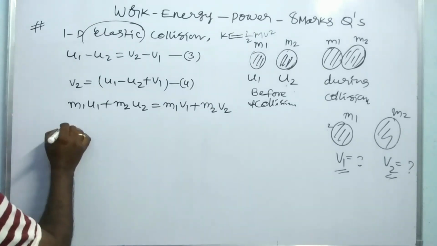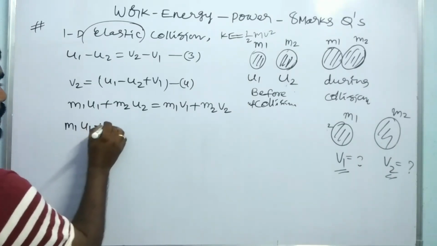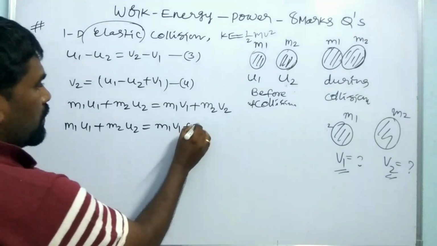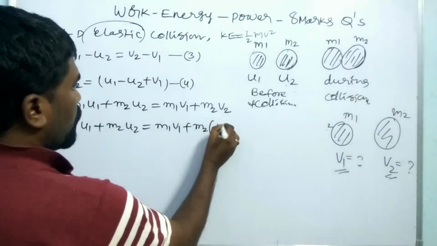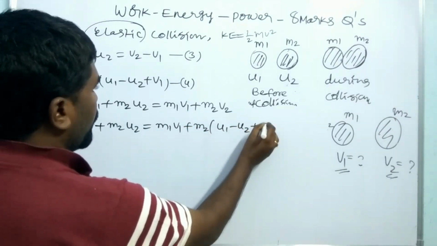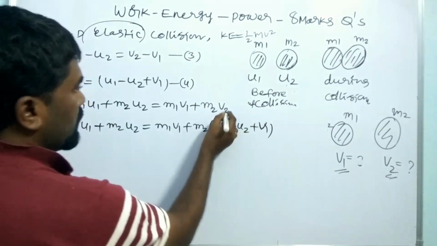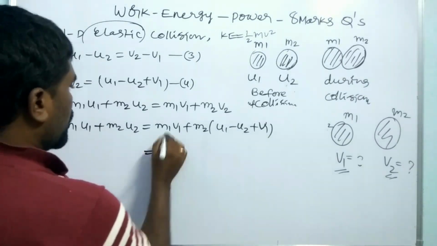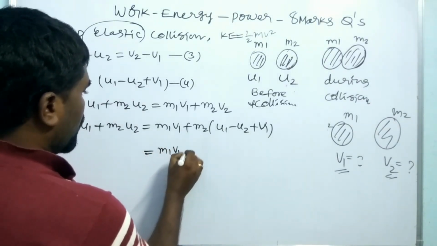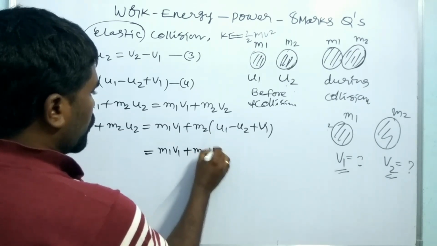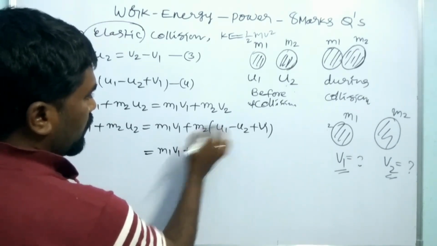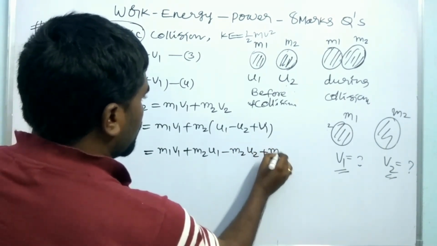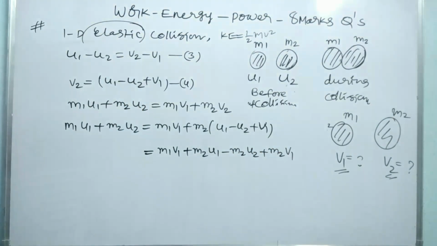It is m1 u1 plus m2 u2 is equal to m1 v1 plus m2 into (u1 minus u2 plus v1), where I just wrote the value of v2. So simply you have to write m1 v1 plus m2 u1, multiplied by m2, minus m2 u2 plus m2 v1.